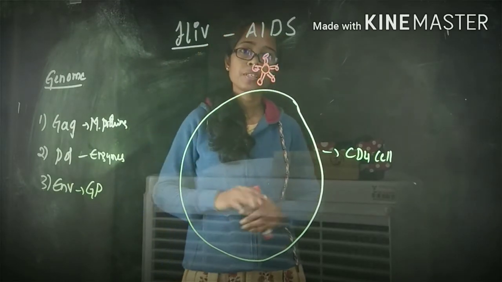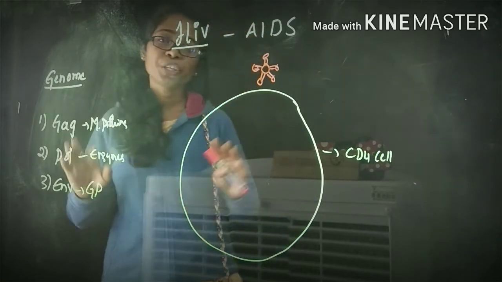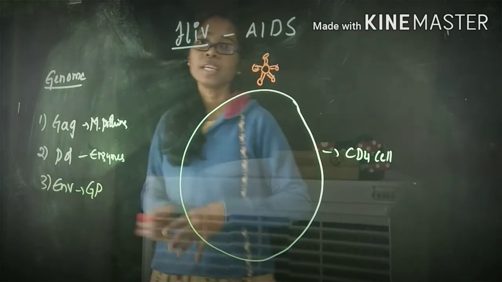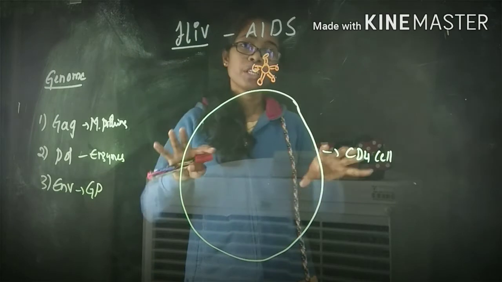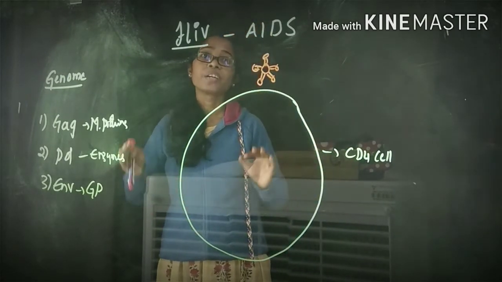Then what happens? I told you about two types of glycoproteins, glycoprotein 120 and glycoprotein 41 of the HIV. Glycoprotein 120 mainly recognizes the CD4 receptors.